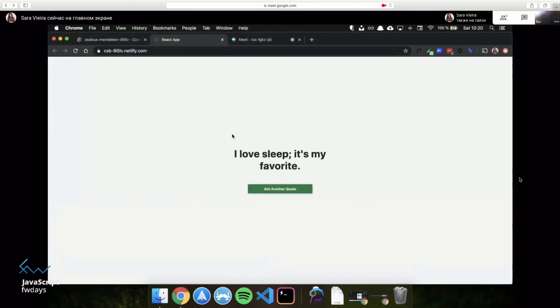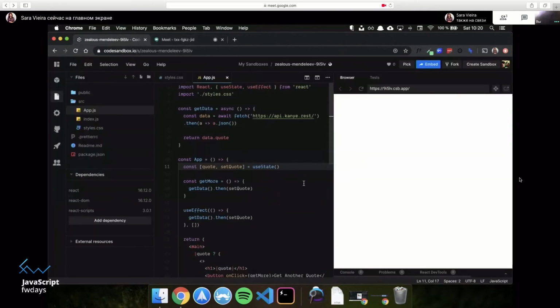So if I do visit site, it tells me there's a React app here. Okay, so this is a thing that's not cool. It says React app on the top. Let's fix that. Let's reload this just for the sake of it.